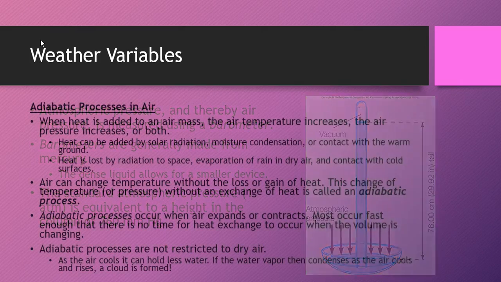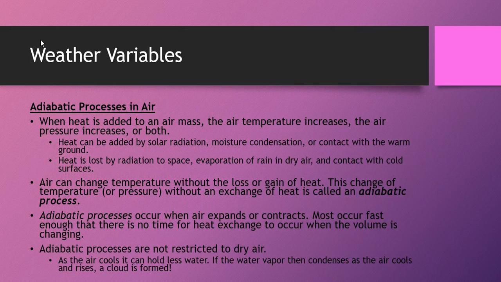So when you add heat to an air mass, the air temperature either increases or the air pressure increases, or both occur. And heat can be added by solar radiation, or by moisture condensation, or by contact with warm ground. Air can lose heat by radiation into space, by evaporation of rain in dry air, or by contact with cold surfaces. However, air can change temperature without the loss or gain of heat, and that change of temperature or pressure without an exchange of heat is what's called an adiabatic process. This occurs when air expands or contracts.